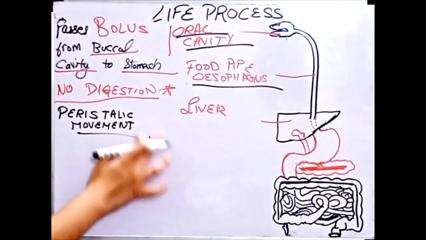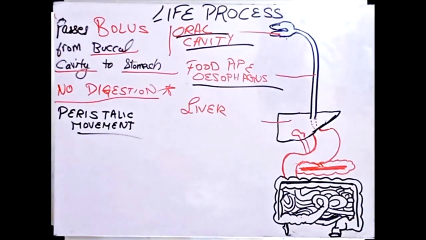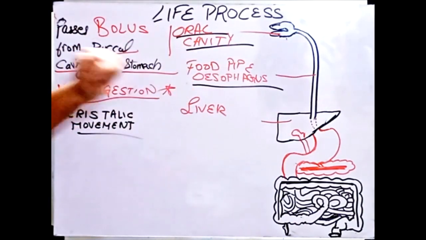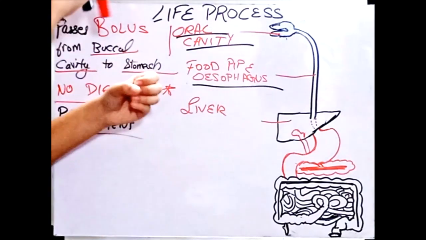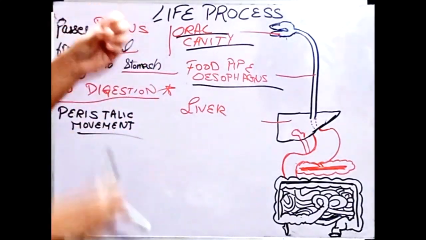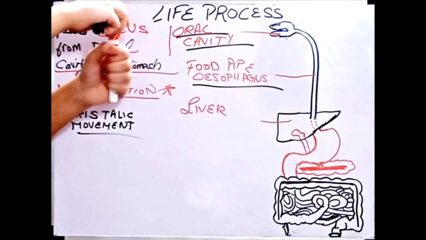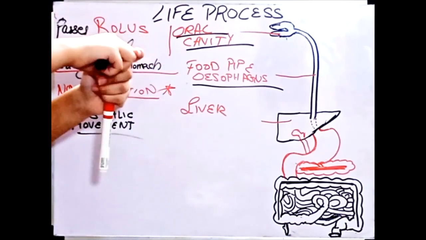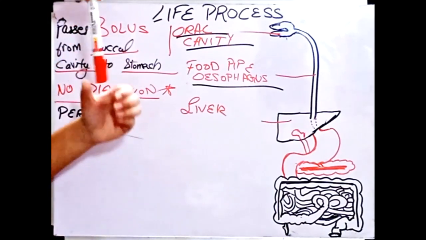Peristaltic movement. So what is peristaltic movement? It has a rhythmic contraction to pass food. It's not like a pipe where food just goes down. It has contraction, relaxation, contraction, relaxation, contraction, relaxation, and that's how it goes.